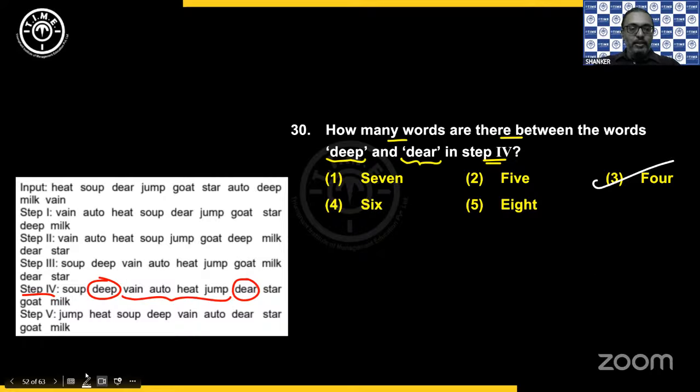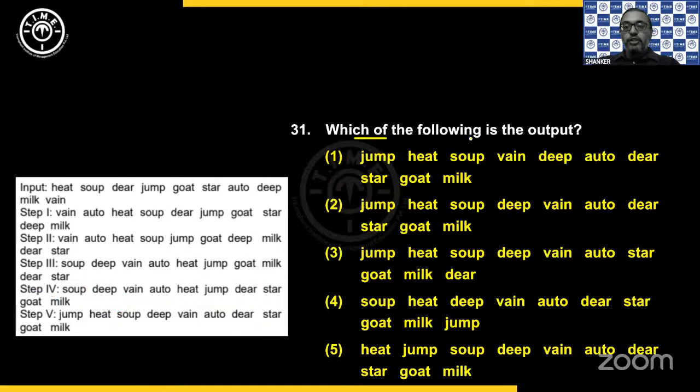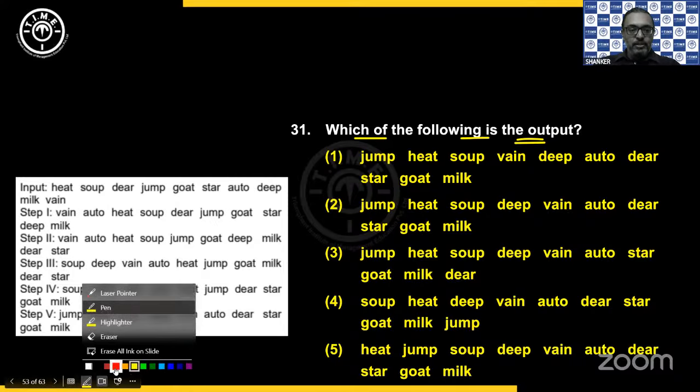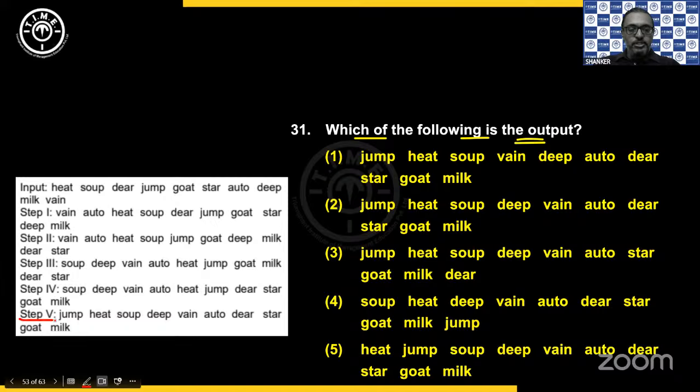Okay. Right. The next one. Which of the following is the output? Okay. So output is nothing but step number 5. So we need to see which among the options matches this.